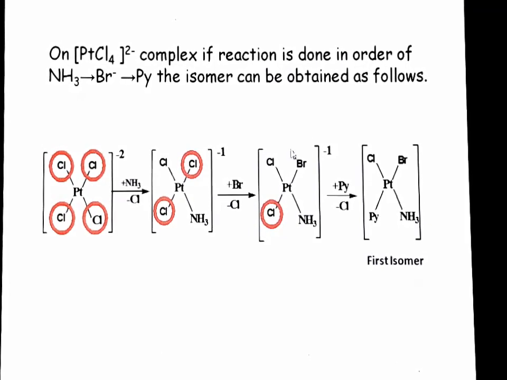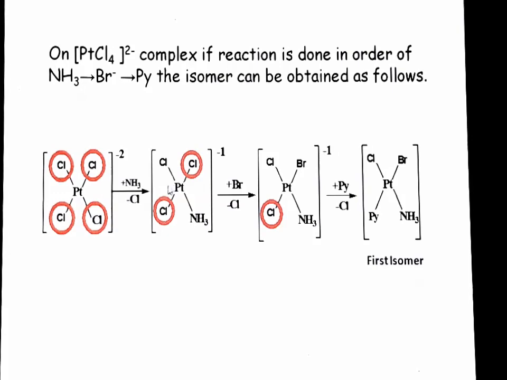Now in this compound, you can see here when pyridine is reacting with this compound, we will compare the trans effect of chlorine, bromine and ammonia. Since the trans effect of bromine is maximum, the chlorine which is placed trans to this bromine will be substituted by pyridine. So this will be removed and pyridine will attack here. Here red circles show the lability of different ligands. So whatever ligand is going to be labile is shown by this red circle.